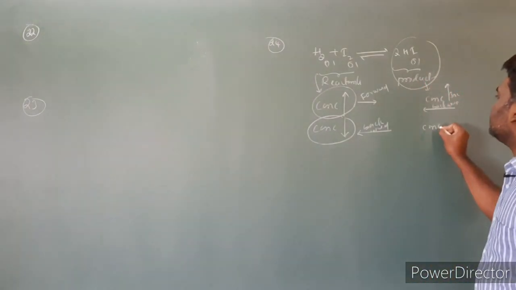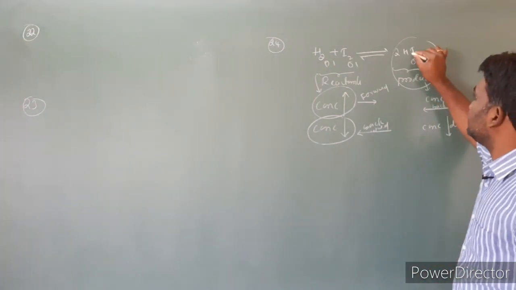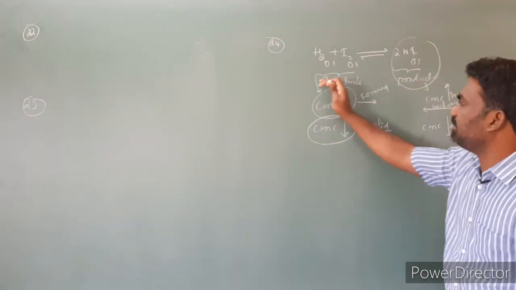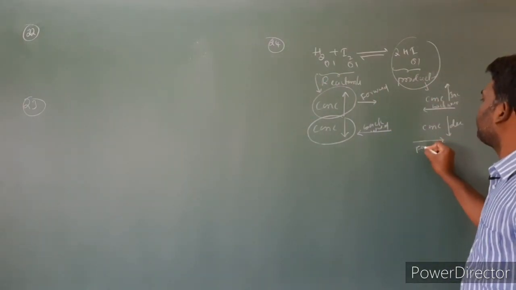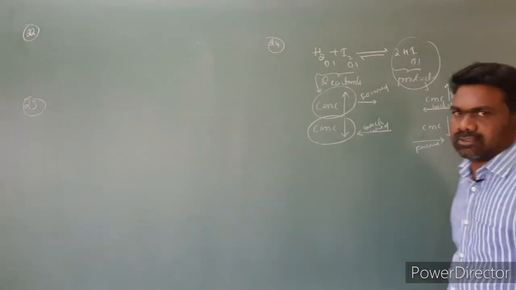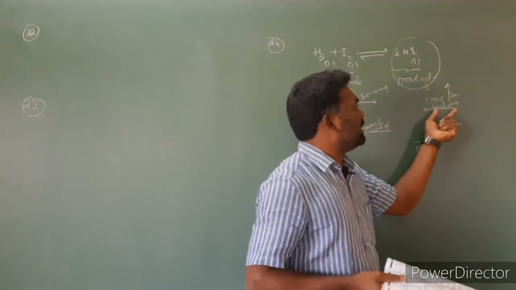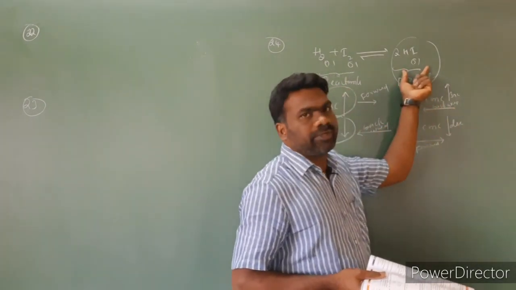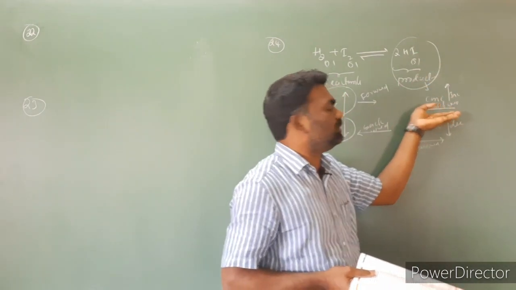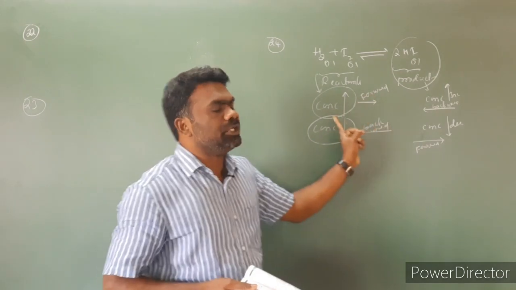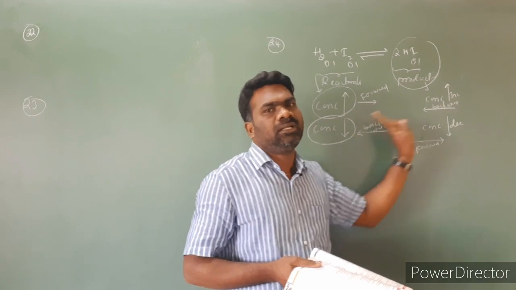Second case, the concentration of products decreases. That means I am decreasing the concentration of product. Then the equilibrium shifts towards the forward direction. The opposite here, you will get forward. So when the concentration of products decreases, the equilibrium shifts towards the forward direction, and when the concentration of products increases, the equilibrium shifts towards the backward direction. So here we can change the position of equilibrium. The position of equilibrium can be changed by changing the concentrations of reactants or products.